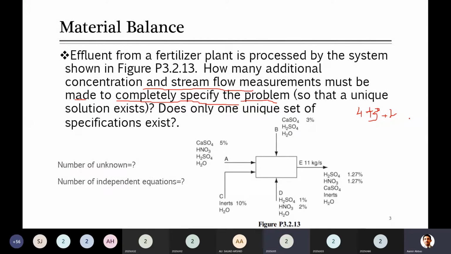How many unknowns in the composition of C? One? No, two? Look, let's find it ourselves. 100 minus the other 10 is 90. Do you agree with this student that it will be water? Here there is no unknown, because there are two components inside C: one is inert and one is water.